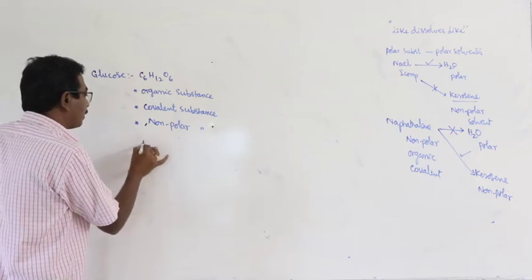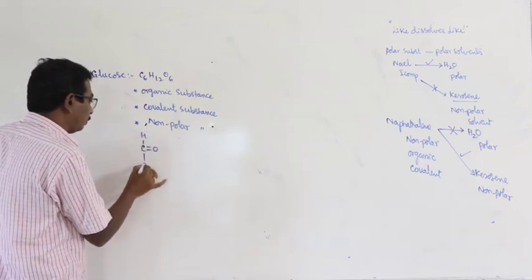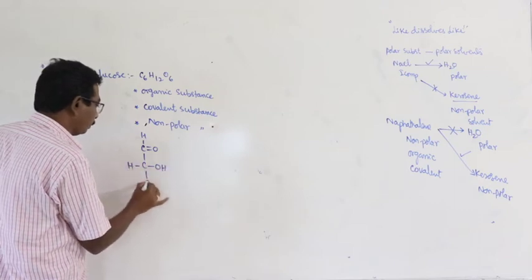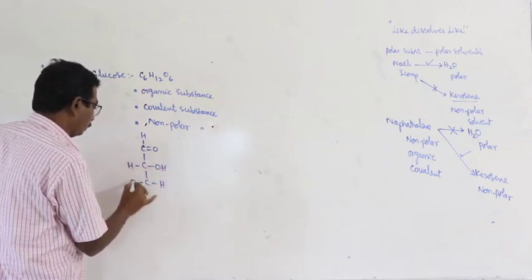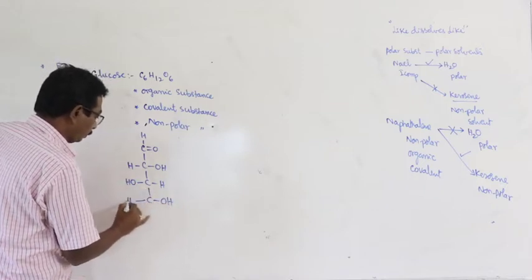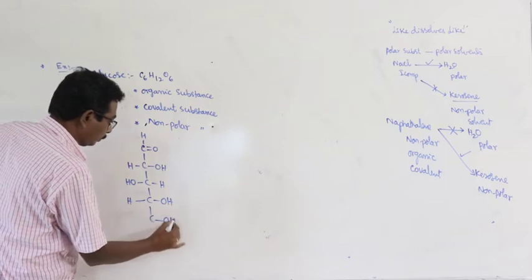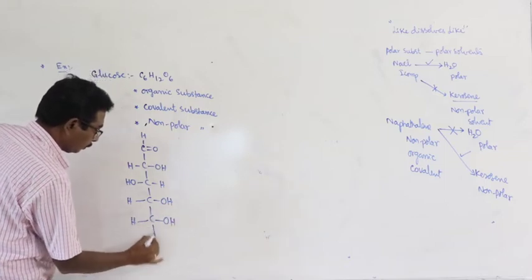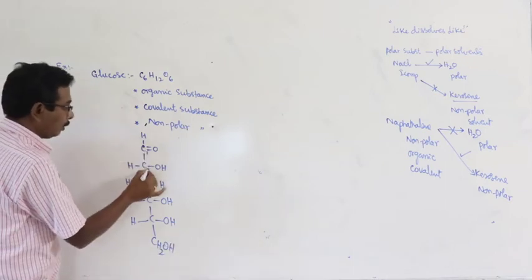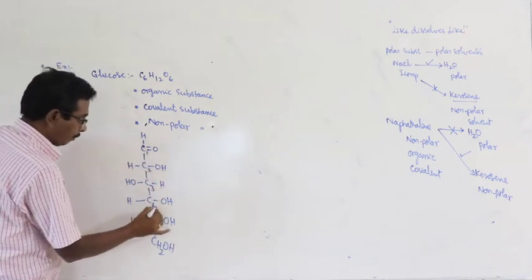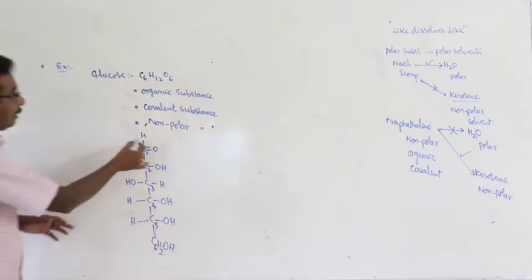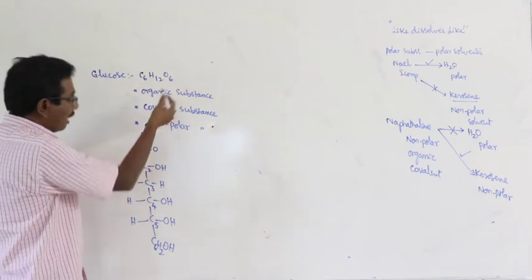What about the structure? Here this is the structure of glucose. 1, 2, 3, 4, 5, 6. 6 carbon atoms, hydrogens 12, oxygen 6.